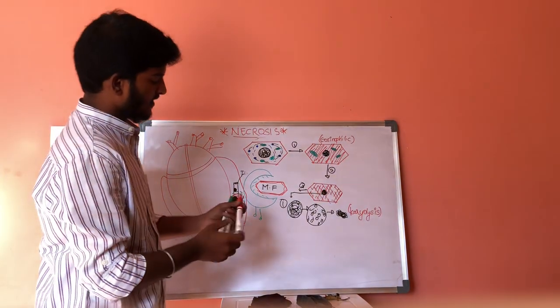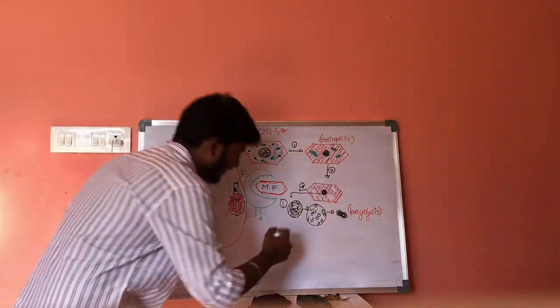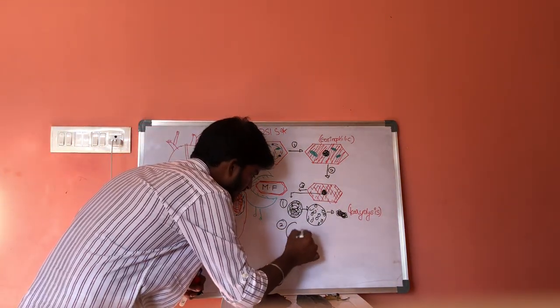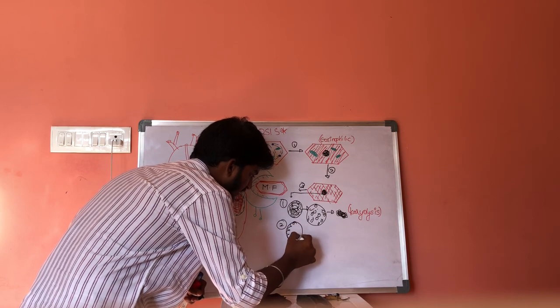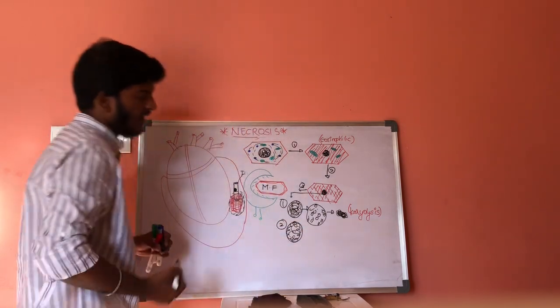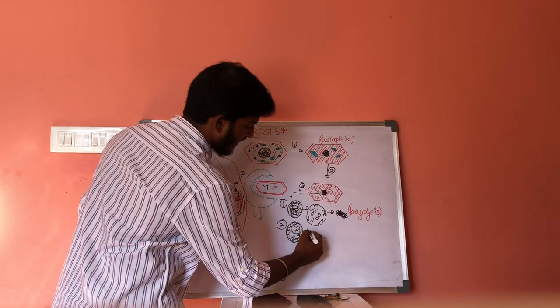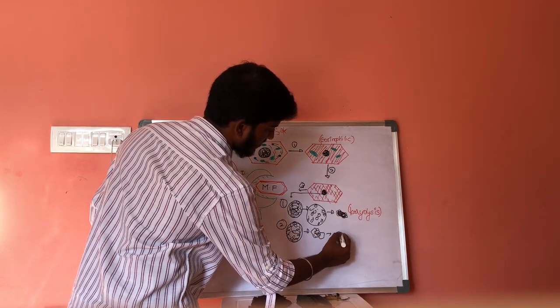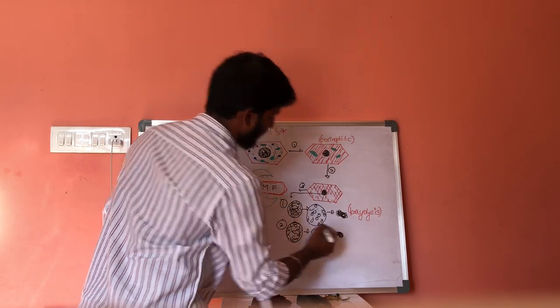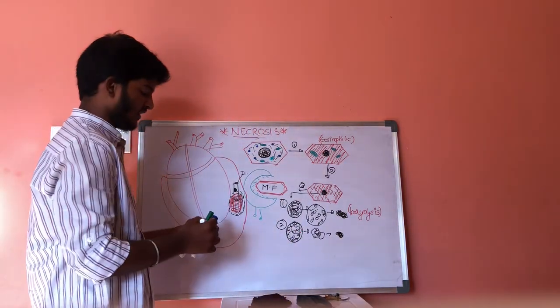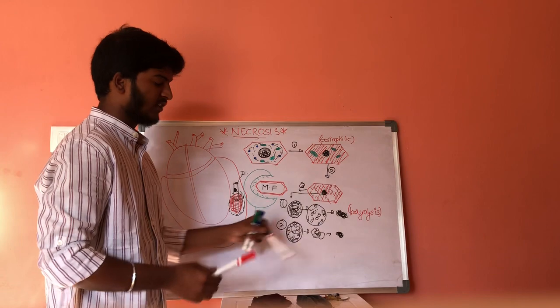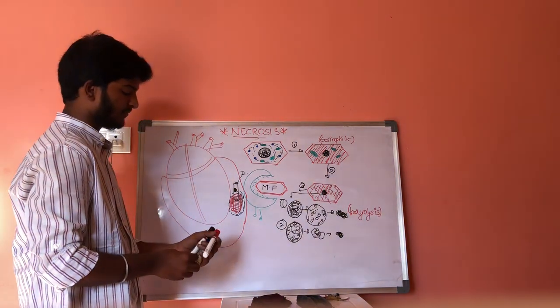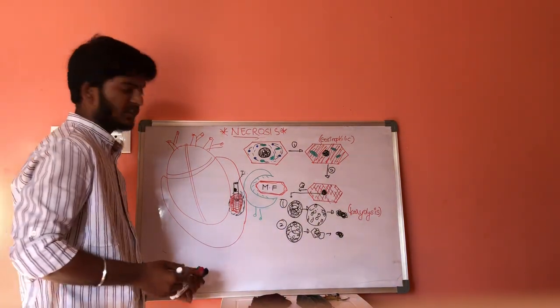And the second type of death of nucleus: let us consider this is a nucleus which contains chromatin material, and it gets condensed and results in death of the cell. Death of the nucleus by condensation is called pycnosis.